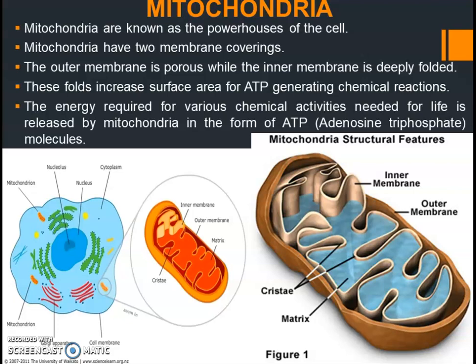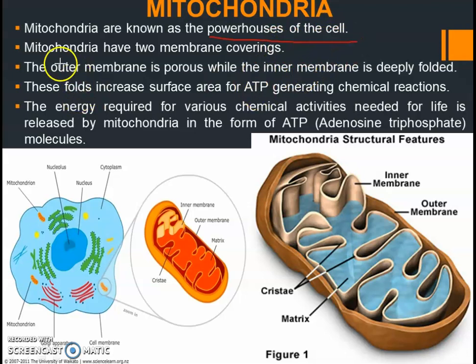What is it? Mitochondria. You can see the animal cell here, and you can see the mitochondria. They have just magnified it. You can see the structure of mitochondria. So these mitochondria are known as the powerhouses of the cell. What is a powerhouse? A powerhouse is a place where the cell is getting energy from. So they are acting as the powerhouses of the cell.